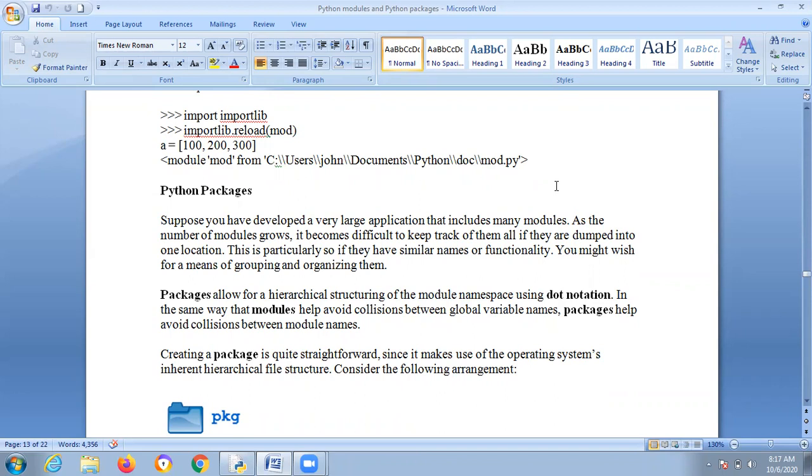Similarly, in technical terms, a package means hierarchical structuring of the modules, necessitating the use of dot notation. Dot here and dot beside dot, so many will be there in order to form the structure. So in order to access this, we have to maintain a certain package. Here, a package is nothing but the use of the operating system maintaining the hierarchical file structure.